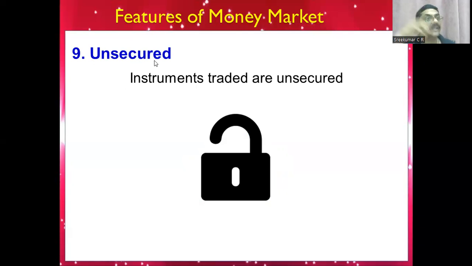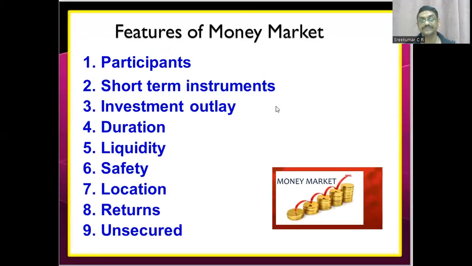But in the capital market, there are many securities that are secured: the secured debenture, the secured preference share. All these are possible in the secondary market. So for a company, unsecured instruments are risk free, but for an investor, unsecured securities are risky. So these are the features of the money market.